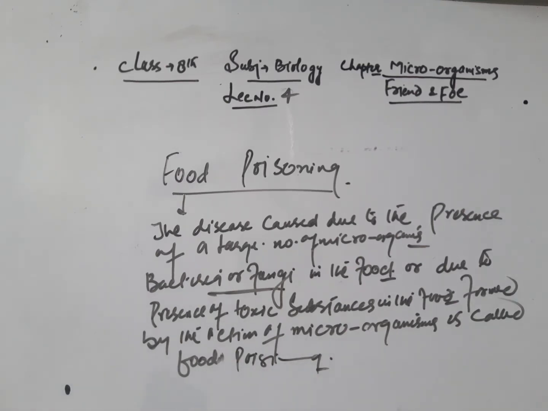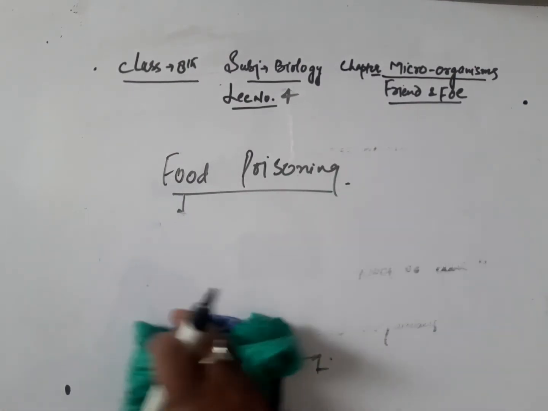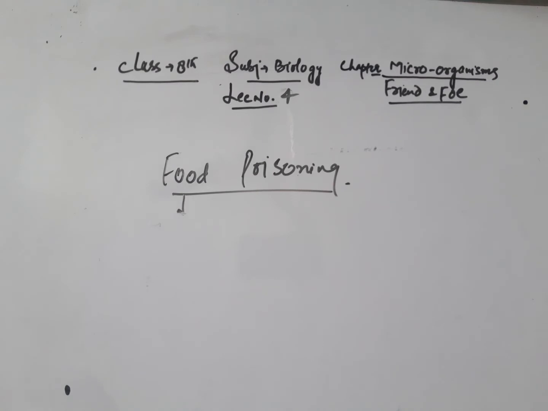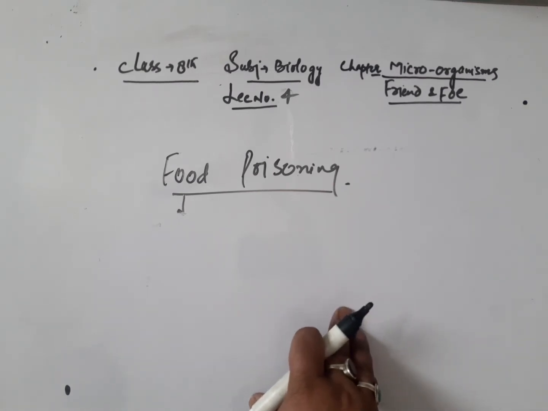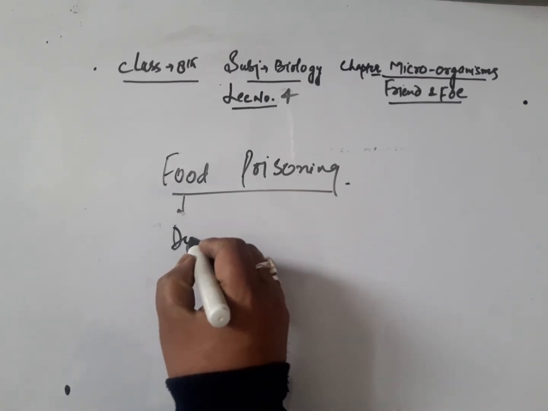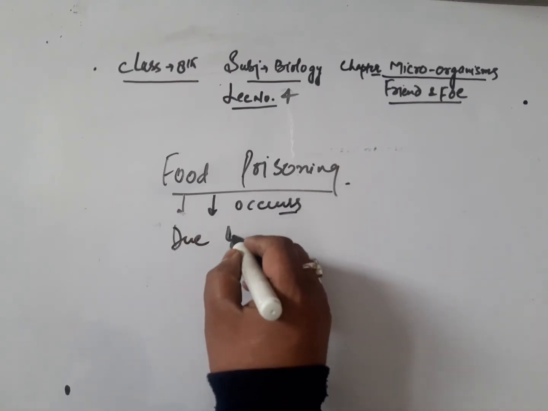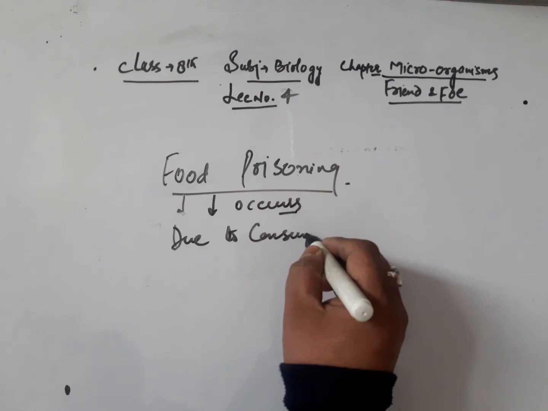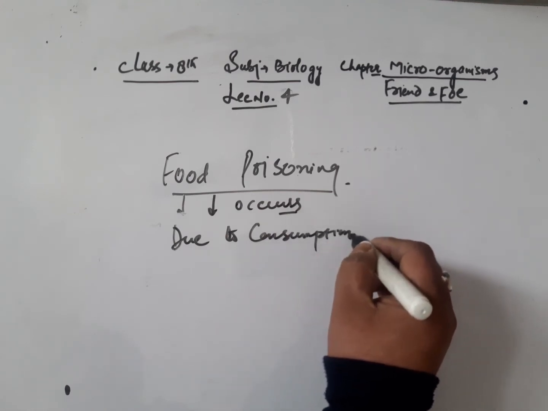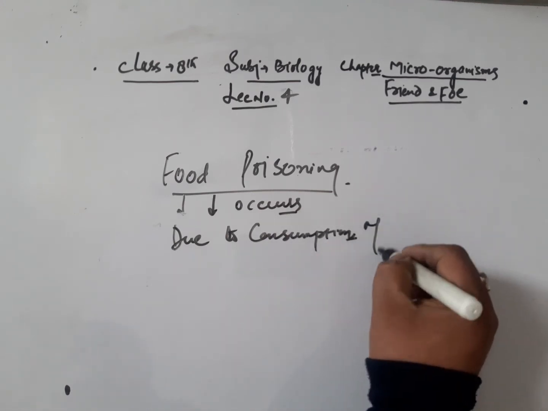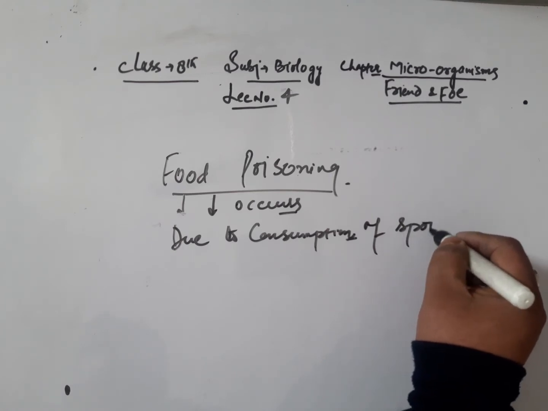So, in short, we can say food poisoning occurs due to consumption of spoiled food.